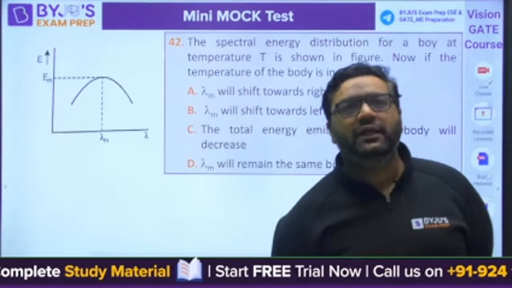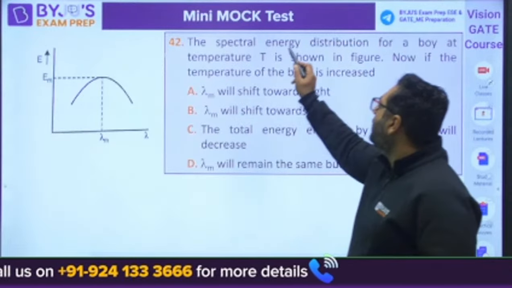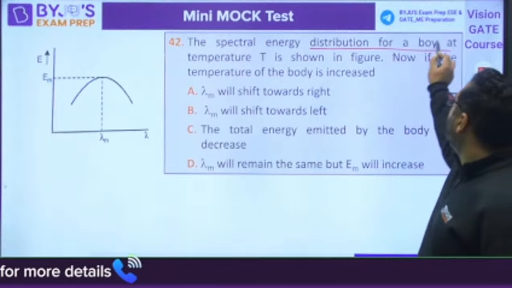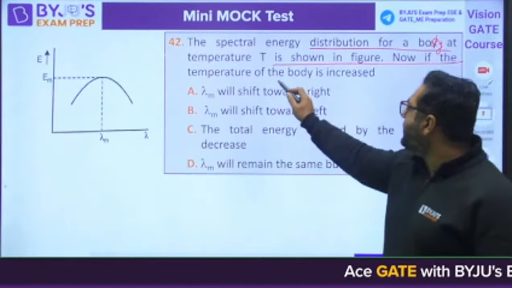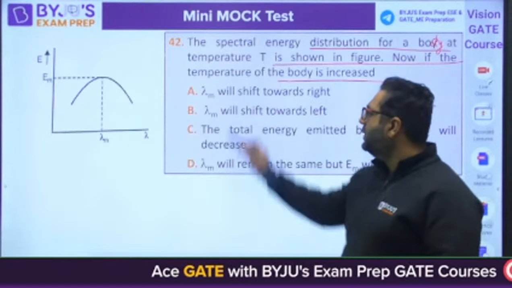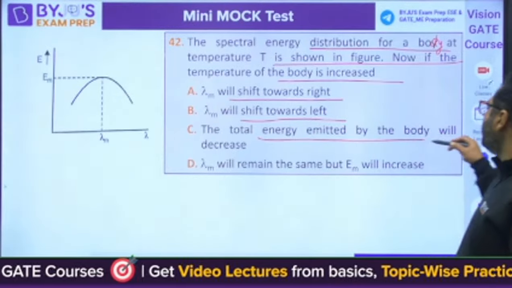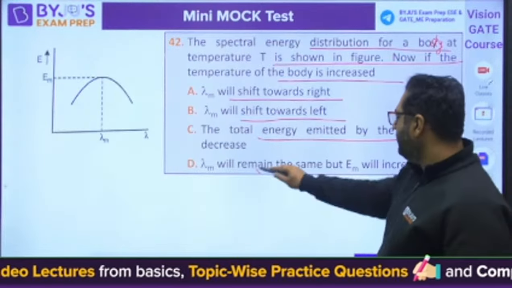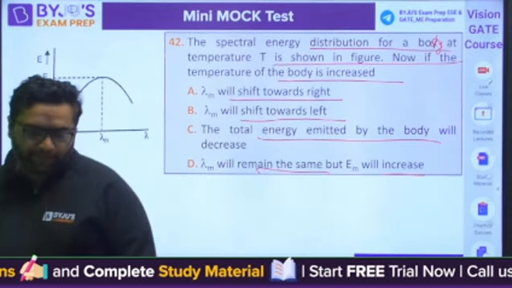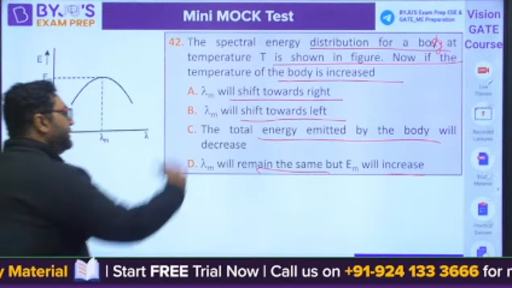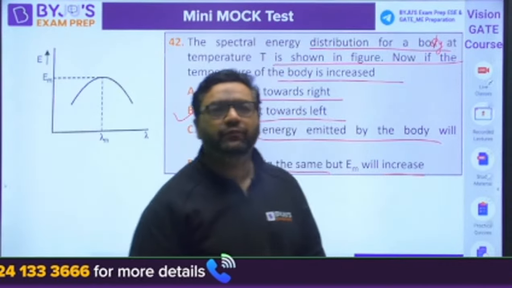This is the spectral energy distribution for a body at temperature T is shown in the figure. Now the temperature of the body is increased. Then lambda m will shift towards right, lambda m will shift towards left. Total energy emitted by the body will decrease. Lambda m will remain the same, but Em will increase. Everybody understood, the answer for this is B.